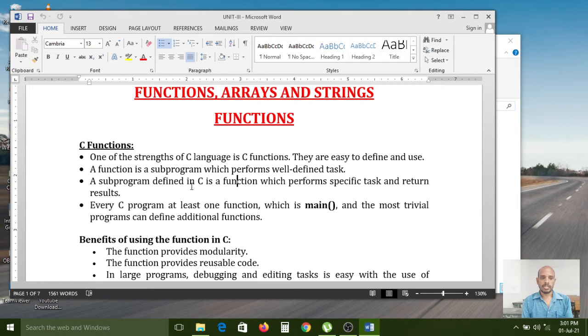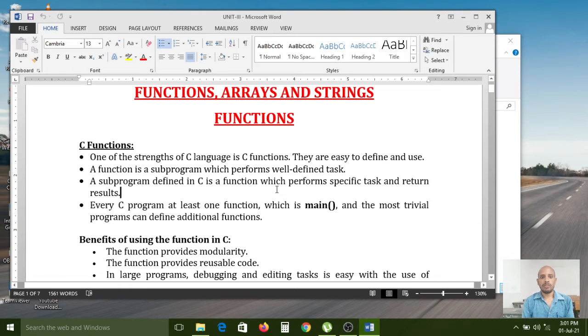All those statements we have to write in one function. In a complete program, if you have 5 functions, then each function contains a sub part, so it is also called a subprogram. A function is a subprogram which performs a well-defined task.